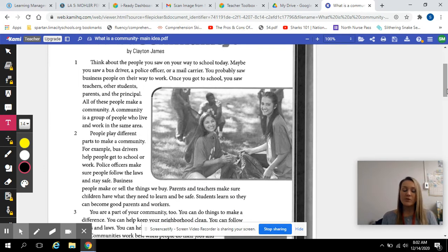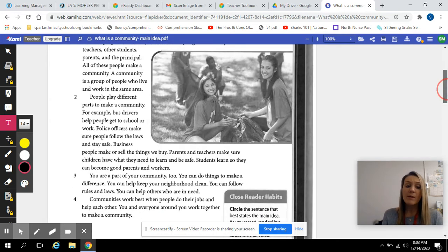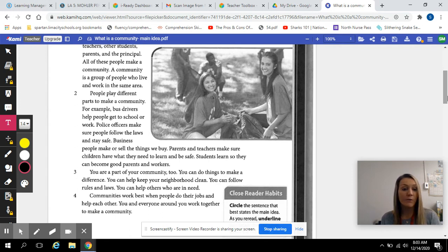So what is a community? Think about the people you saw on your way to school today. Maybe you saw a bus driver, a police officer, or a mail carrier. You probably saw business people on their way to work. Once you got to school, you saw teachers, other students, parents, and the principal. All of these people make up a community. A community is a group of people who live and work in the same area. People play different parts to make a community.